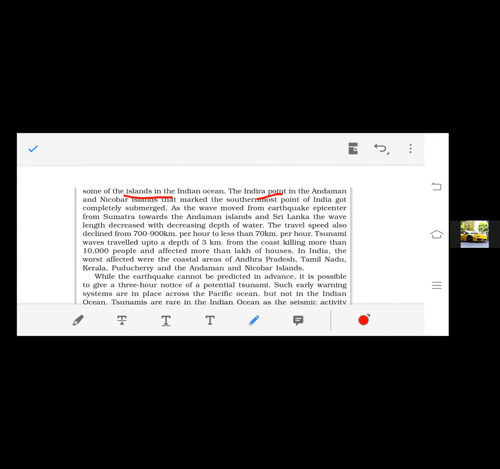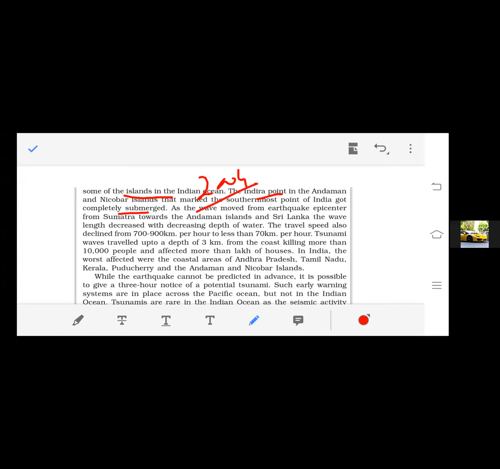Which is the southernmost boundary of the Indian subcontinent. So Indira Point in the Andaman and Nicobar Islands, which marks the southernmost point of India, got completely submerged. So it is an important question: when it submerged in the 2004 tsunami.